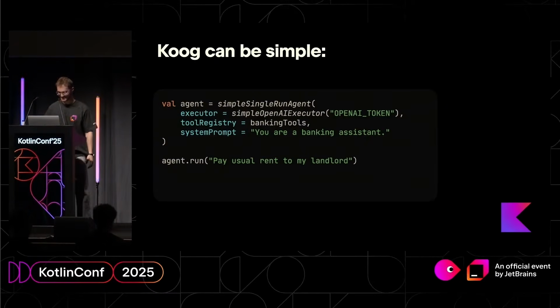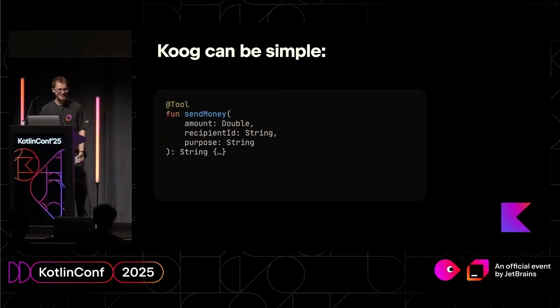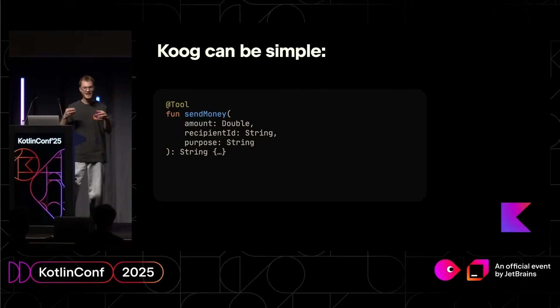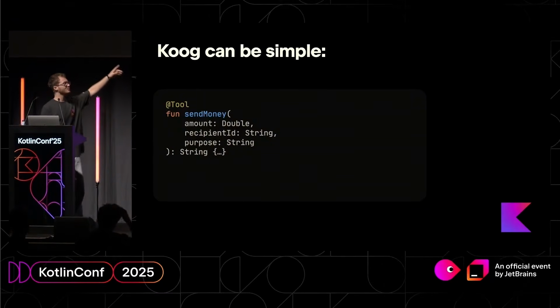Actually, you shouldn't. Of course, because how the model will understand what functionality from your application is available, you need to be a little bit of an AI engineer. You need to just point that out. For example, in this, we are building the banking application, right? So you have this send money somewhere in your app, and you just say, this is a tool, and it works. Do you believe me now?